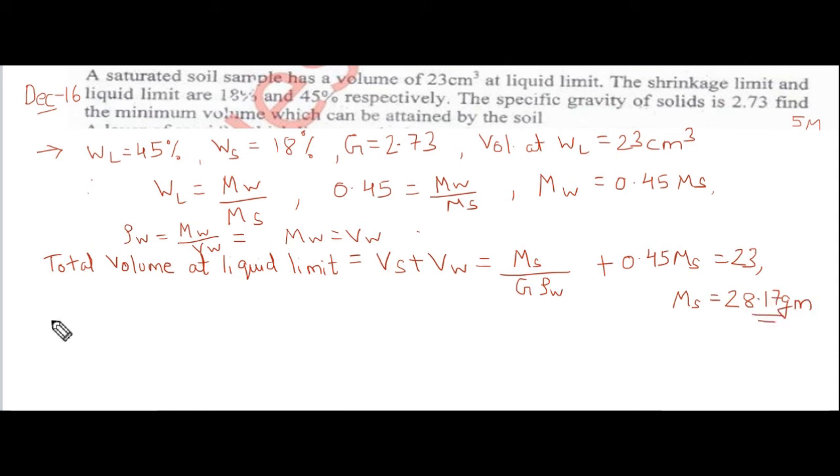Next, we have to find out total volume at shrinkage limit. Total volume at shrinkage limit equals Vs plus the volume of water at shrinkage limit.